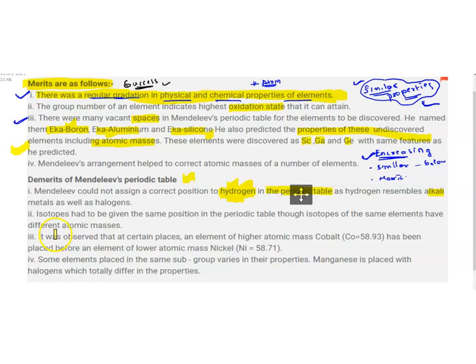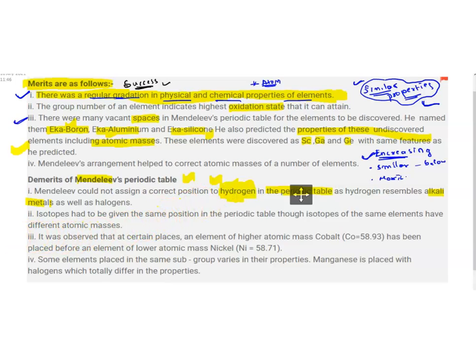In the same manner, hydrogen forms hydride. Hydrogen is also an electropositive element. It looks like a metal also. The position of hydrogen is still debatable in the modern periodic table, and Mendeleev failed to give a perfect position for hydrogen in his table.